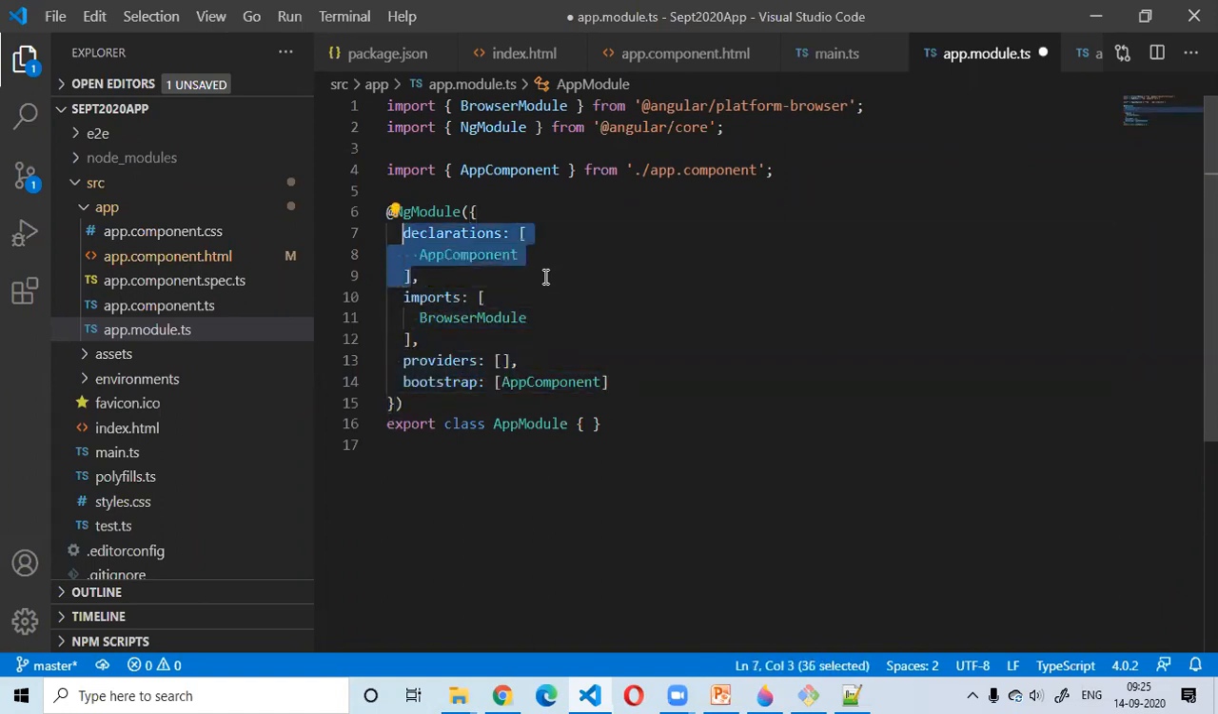There is this first section called declarations, okay? As I mentioned some time before, we can create 4 things in Angular, okay? These are the 4 core concepts in Angular: your component, directive, services, and pipes, okay? These are the 4 things we create in Angular.